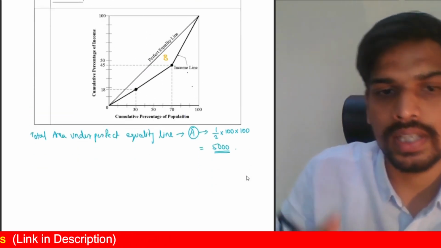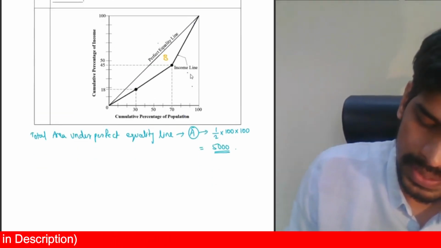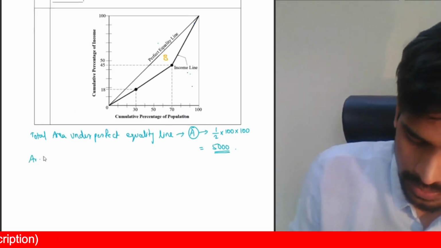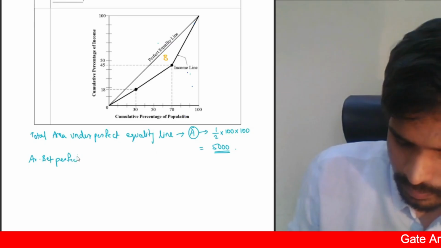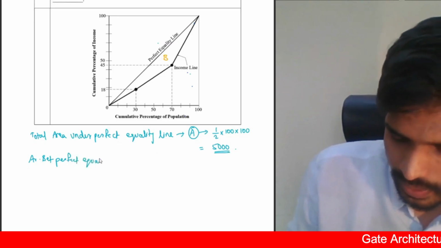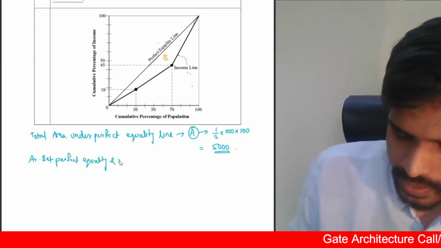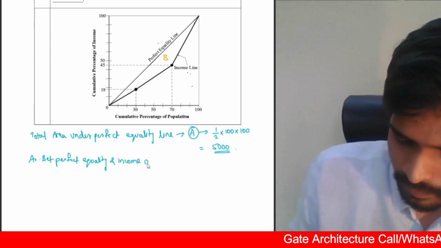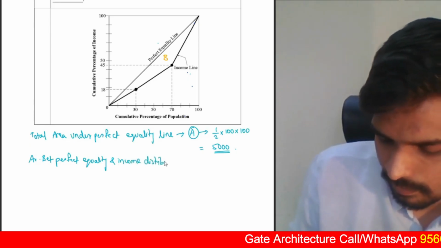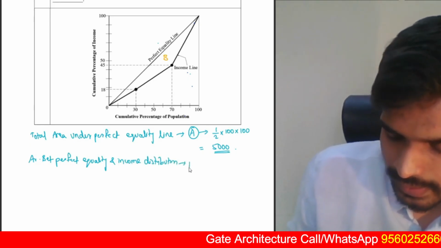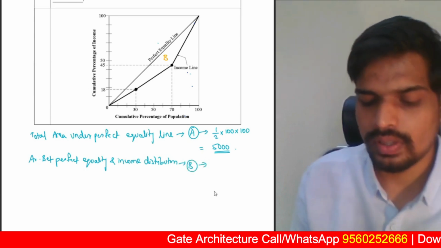Now let us find the area between the perfect equality and income line. Let us say this area is B. How do you calculate this area?